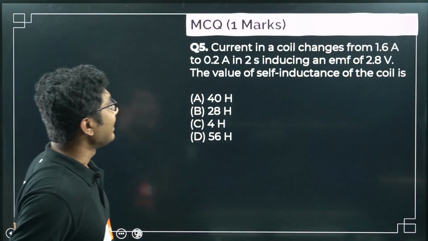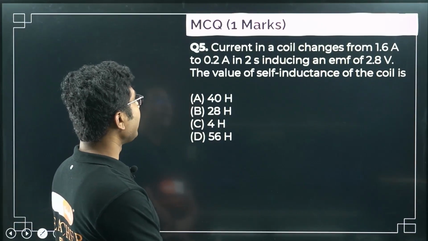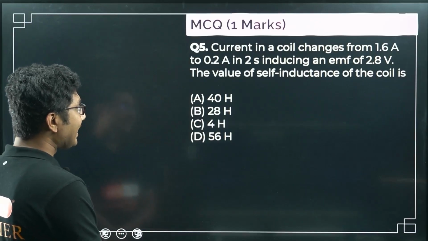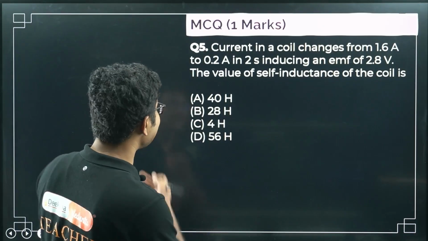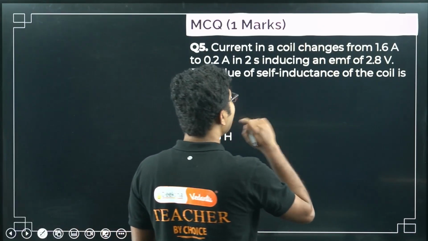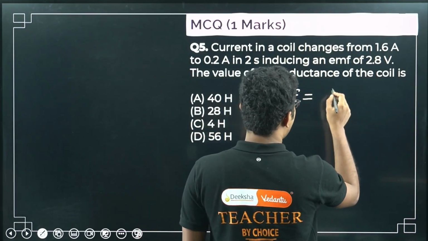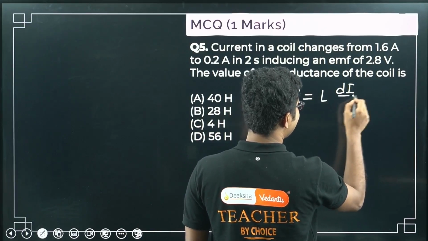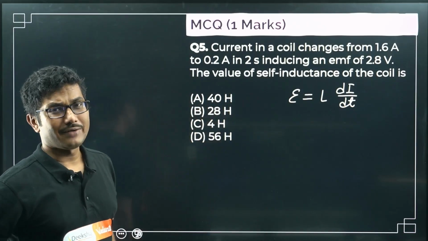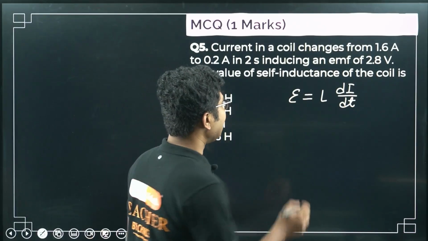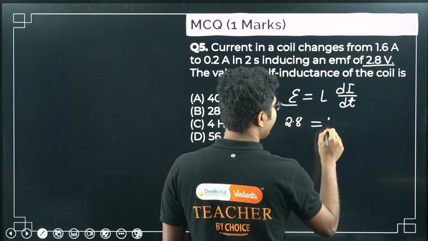Next question: current in a coil changes from 1.6 ampere to 0.2 ampere in 2 seconds, inducing an EMF of 2.8 volt. The value of self-inductance of the coil is? So we know that induced EMF is L di by dt. There is a negative sign, but we are not interested in the sign in this case. We will find what the values given are. Induced EMF is given as 2.8 volt. L we don't know.